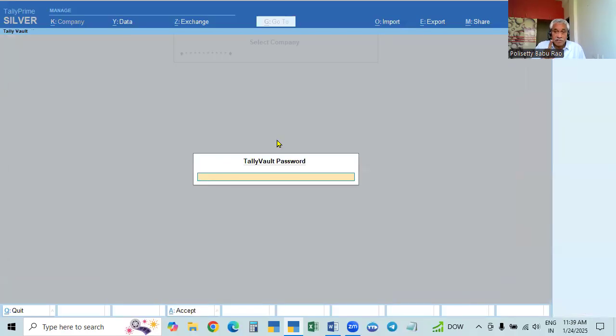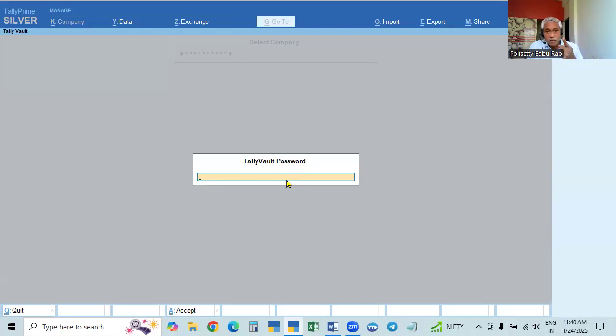If there is both a Tally Vault password and the user access control username and password, first it will ask you the Tally Vault password, and then it will ask you username and password both. If the Tally Vault password is not there, it will ask you only the username and password. If the username and password is not there, it will ask you only Tally. If there is only one, it will ask for that credential.